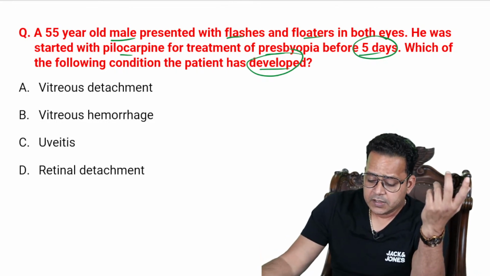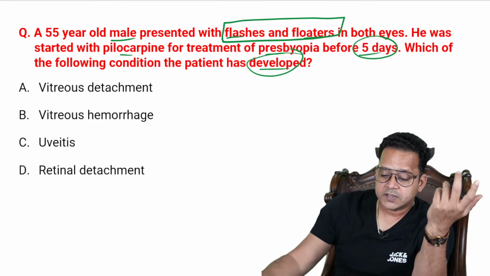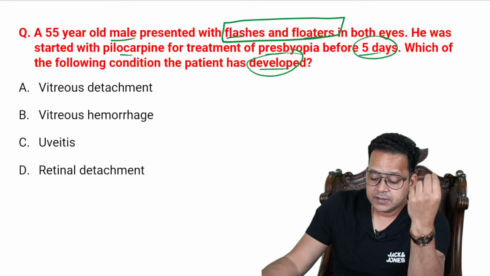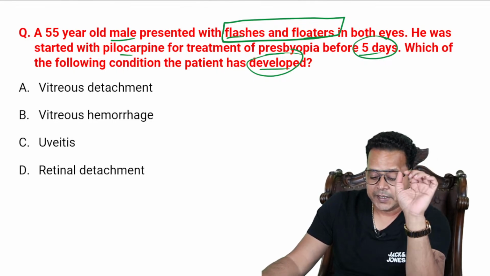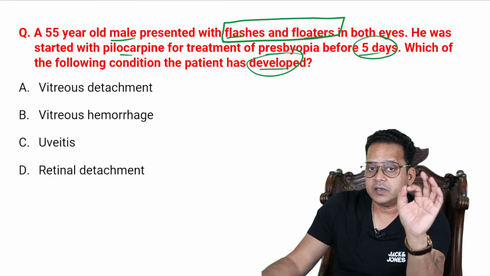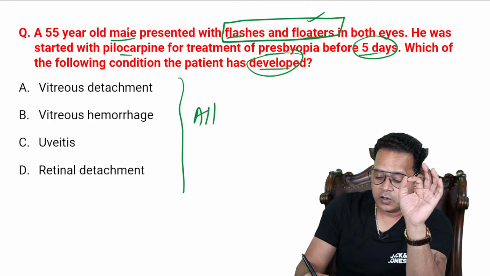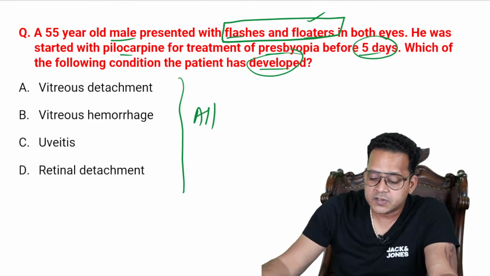If you look at the symptoms, flashes and floaters, they can be seen with all these conditions. First of all, the options here are made such that flashes and floaters can be seen with all. So you cannot make a differential diagnosis based upon the symptoms.